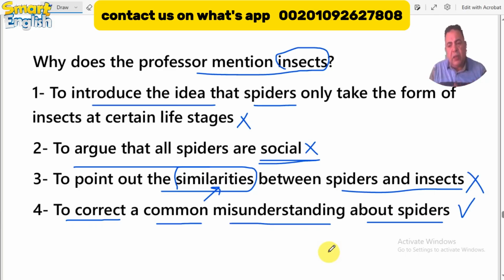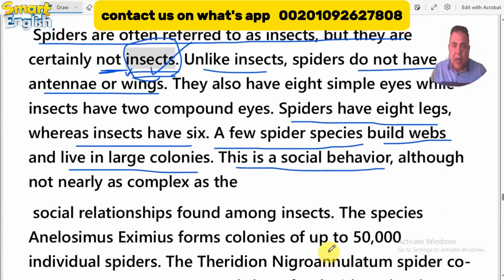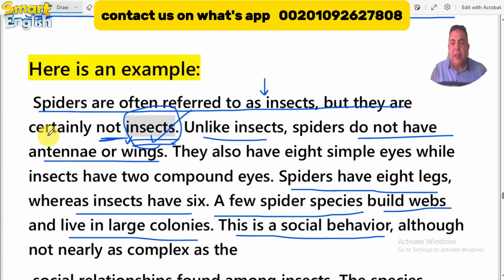All of you consider that spiders may be a part or a kind of insect, but it is not correct, because he says, look at there, they are certainly not insects. So he is trying to correct what you are understanding here. Spiders do not belong to the insects.